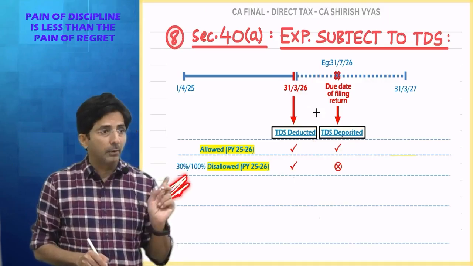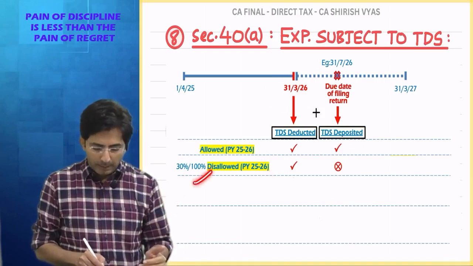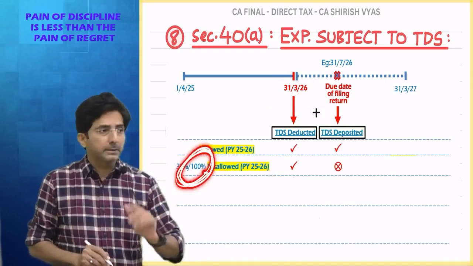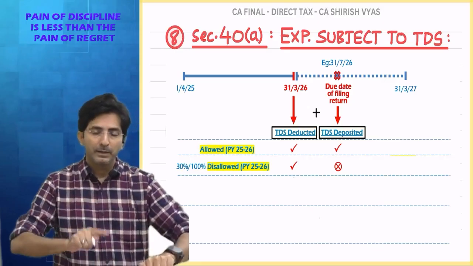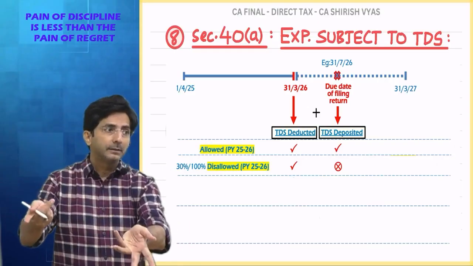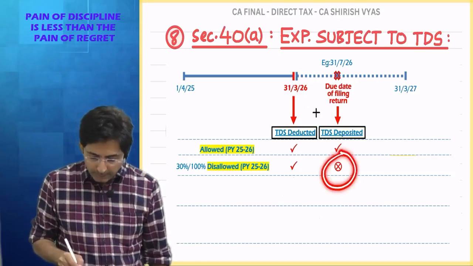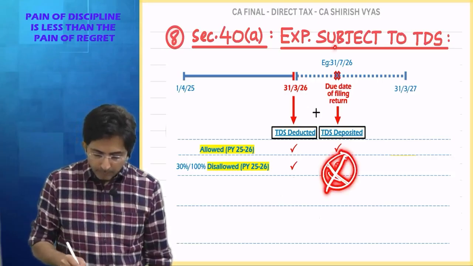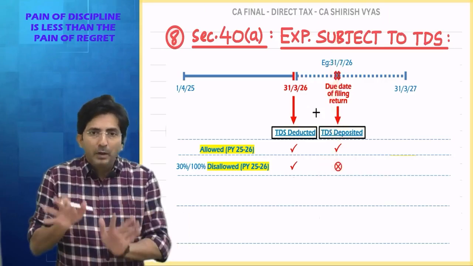30% will be disallowed in previous year 25-26, and if you have dealt with NR, 100% disallowed. But this is disallowed now. In future, when you actually deposit the TDS, it will become allowed. See, what was the mistake here? You didn't deposit up to the due date of filing the return, na? But afterwards you will deposit.